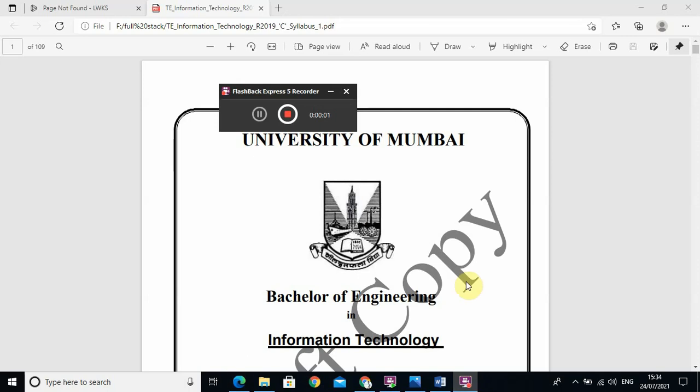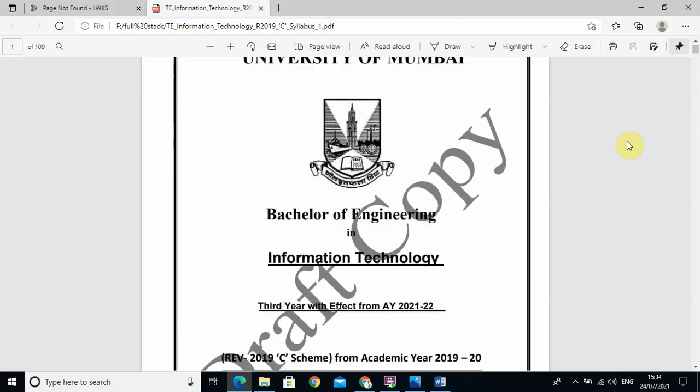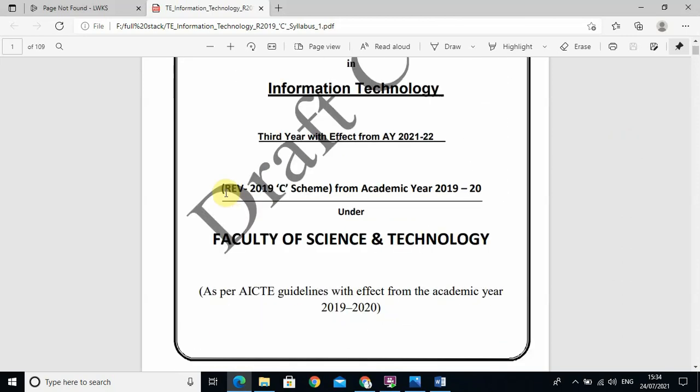Today we start, hello students, today we start a new series named the Internet Programming Tutorial Series, which we can also call the Full Stack Development series. This series is based on the Mumbai University syllabus, under the C scheme, Revolve 2019, okay.